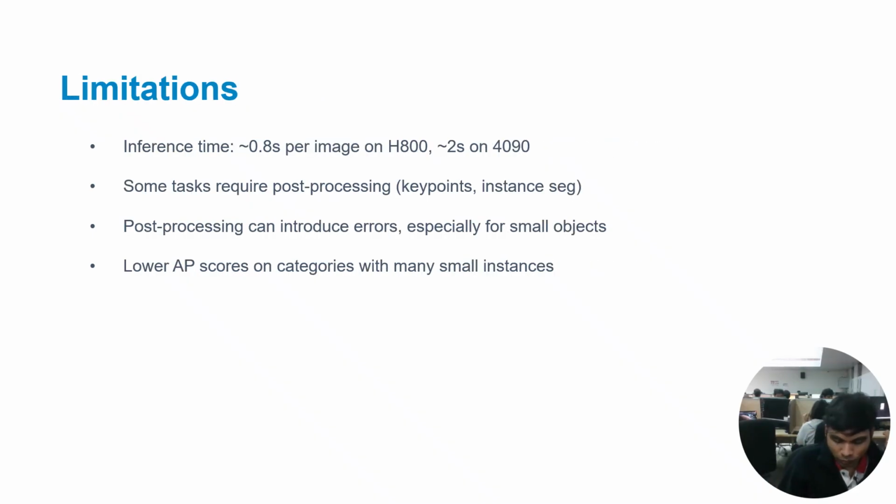Of course, no model is perfect, and the authors are transparent about limitations. The inference time is relatively slow, about 0.8 seconds per image on an A800 GPU. Some tasks require post-processing steps, particularly keypoints and instance segmentation. Post-processing can introduce errors, especially for small objects, which leads to lower average precision scores on categories with many small instances.